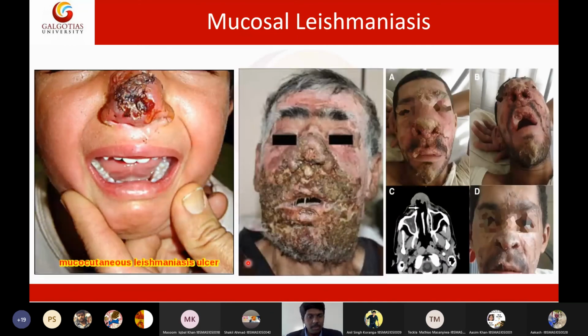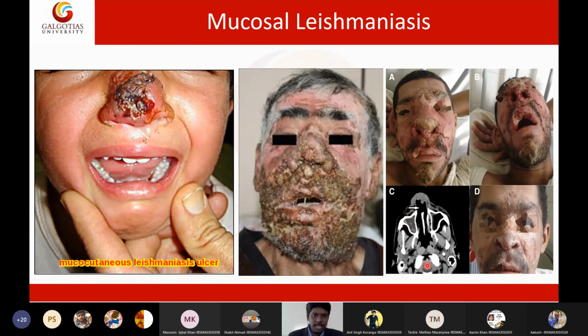So this is how a mucosal leishmaniasis looks like. This is how mucocutaneous leishmaniasis ulcers look like. The leishmania trophozoite, the parasite, will start migrating to the skin, to the mucous membrane, and it will start eating the mucosal membrane, resulting in mucocutaneous leishmaniasis. So this is how a natural mucocutaneous leishmaniasis looks like. So this is mucosal leishmania disease.